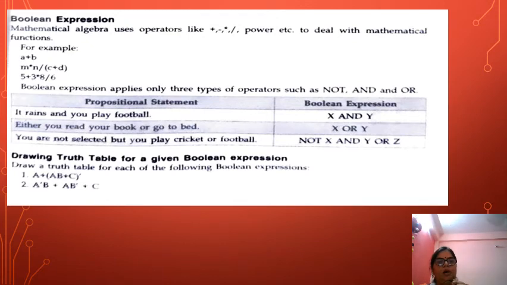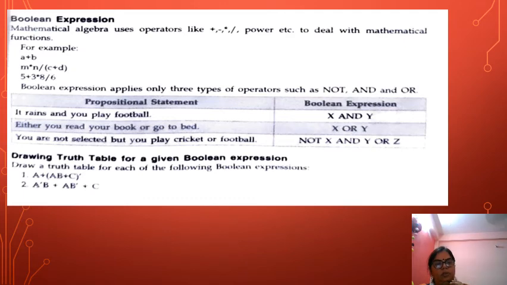Okay. Now, either you read your book or go to bed. It means or has been used. Say the first sentence is you read your book, and the second is you go to bed. X or Y. Okay. See, this has been represented like this. The expressions have been shown here.